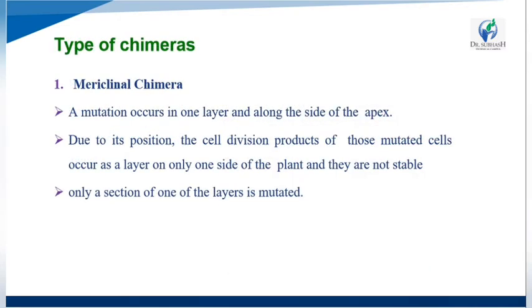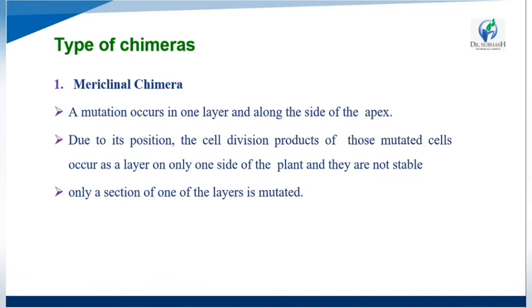So now we see the types of chimeras. Mericlinal chimeras: first, a mutation occurs in one layer along the side of the apex. Okay, the mutation occurs in only one layer. Due to the position of the cell divisions, the products of those mutated cells occur as a layer on only one side of the plant, and they are not stable. Only a section of one of the layers is mutated.